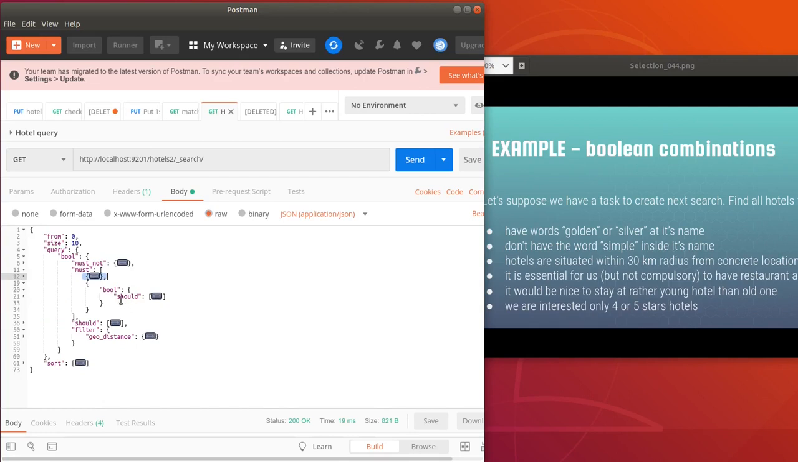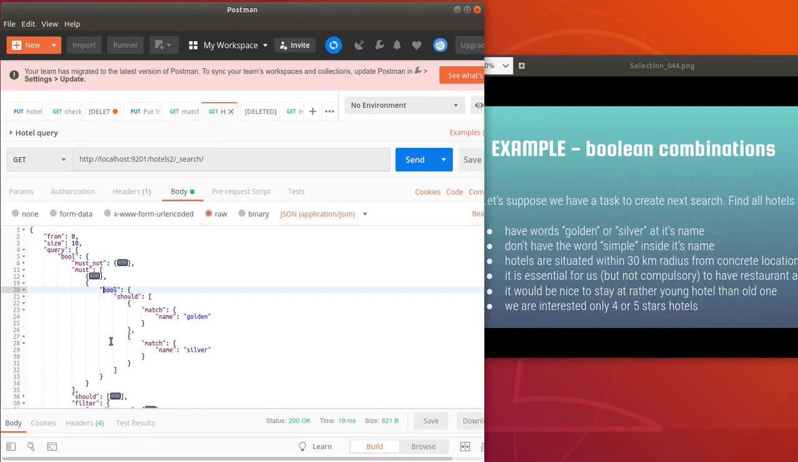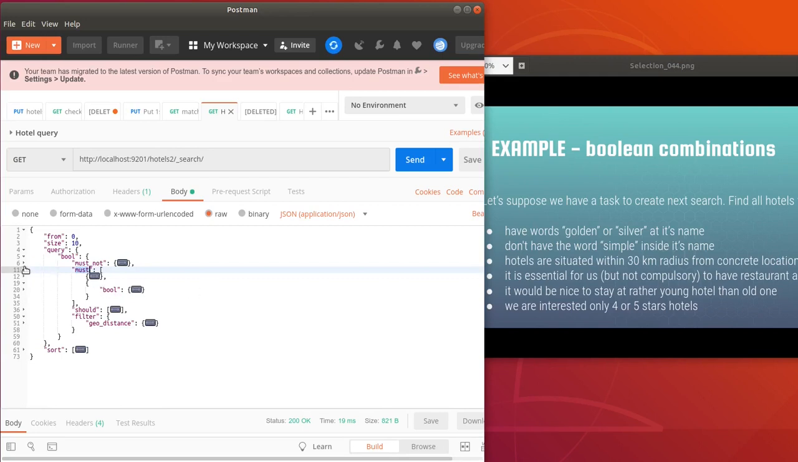Okay, and the next block is rather interesting. Here we again apply a bool section, and this time we are using should, and that is the part of our task definition: have the words golden or silver in the name. While using should in such a way, we are performing an OR boolean condition. So either golden or silver should appear in our document, and as you can see that is also inside a must construction. So here we are finished with the must block.